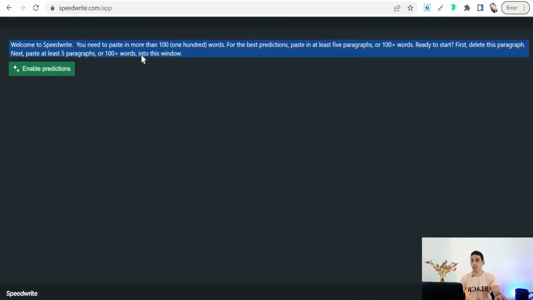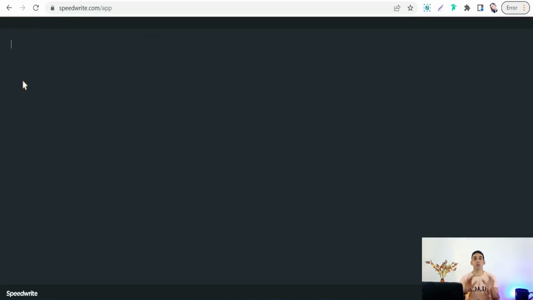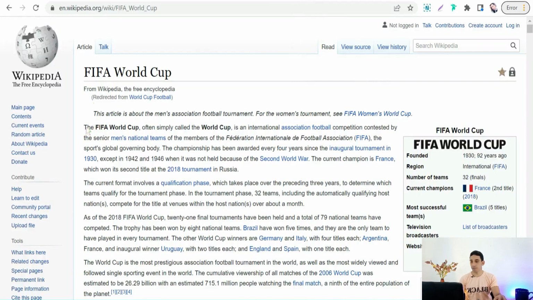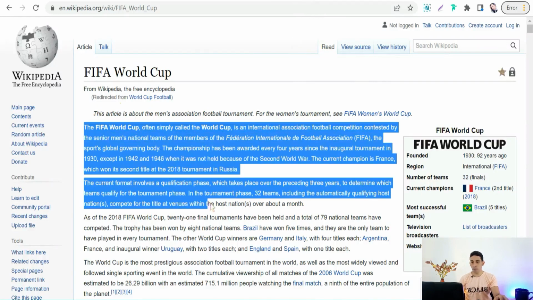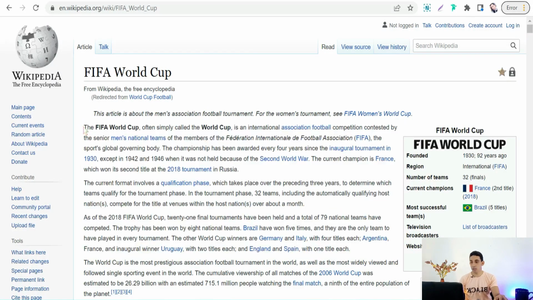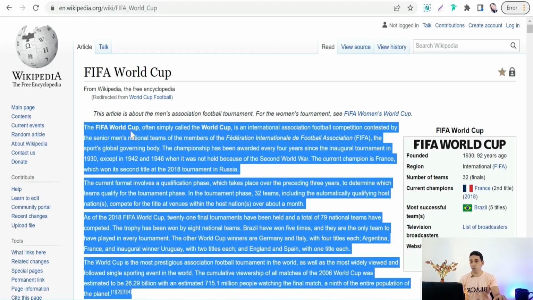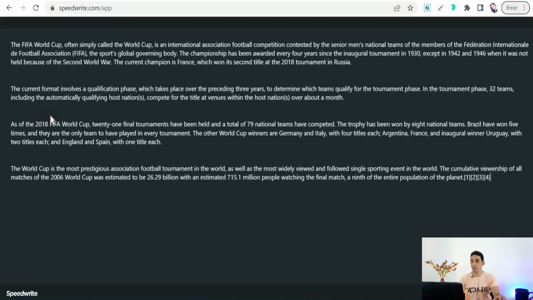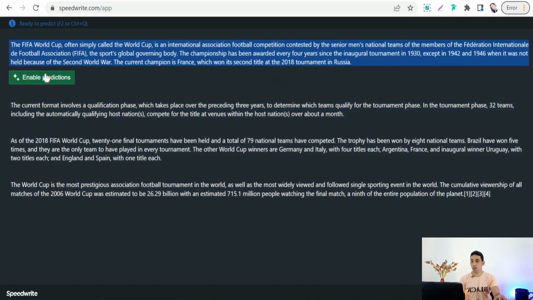Okay, here you can insert over 100 words. Okay, so firstly you can remove this paragraph and you can insert your piece of article. Okay, so we can try a piece of an article on Wikipedia. So we can copy these portions. Okay, so you can make it bigger. This one, copy and back to our speedwrite.com and insert here, paste. Perfect.